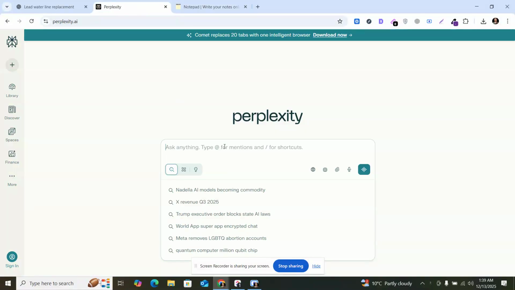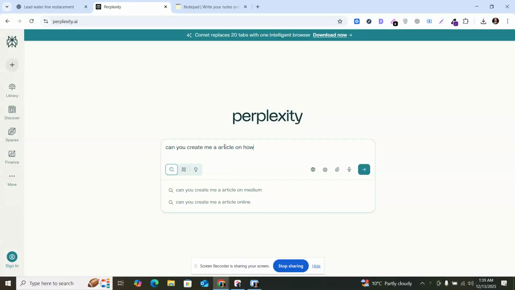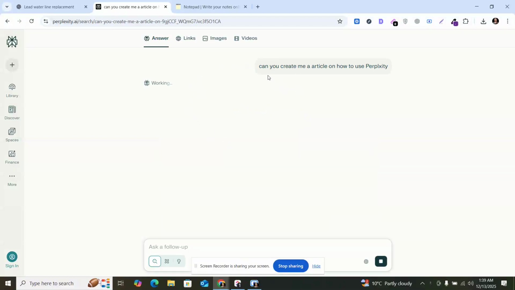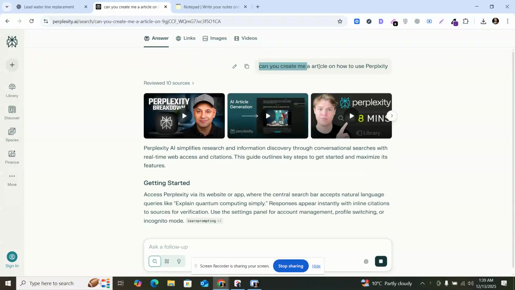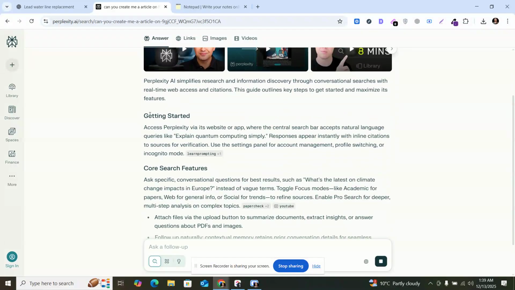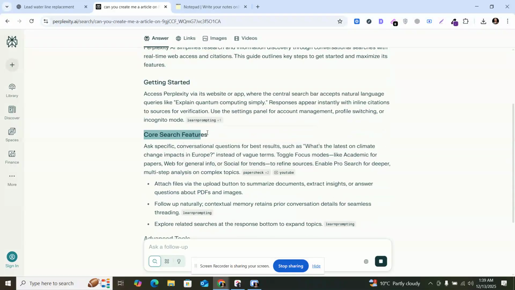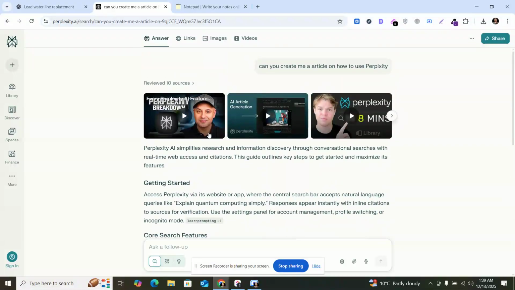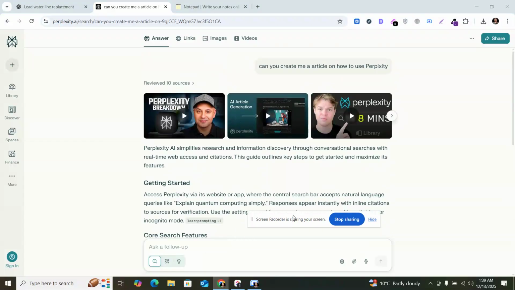For example, can you create me an article on how to use Perplexity, for example? Okay. If we go and write this article, look at the article. From the start to end, just check this article. This is a very thin article that Perplexity is giving me right now. I think they're giving me the answer right now.